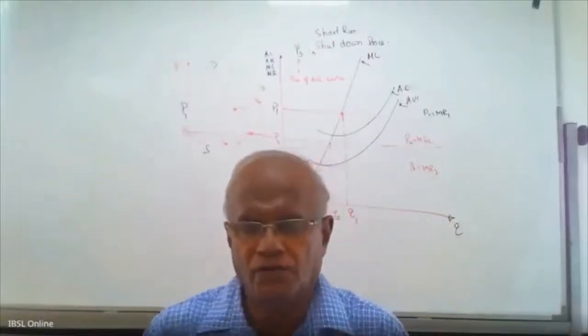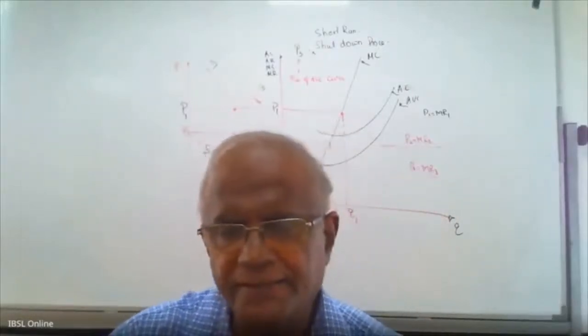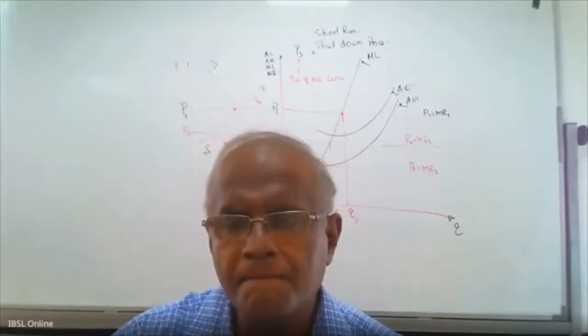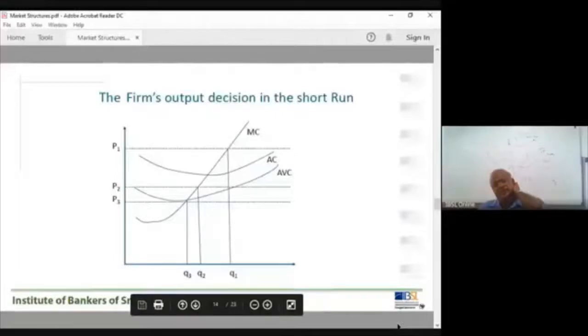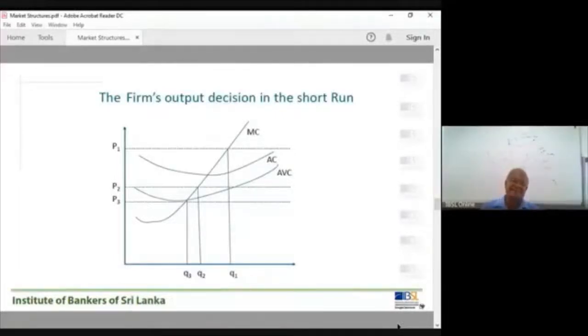Okay. Now we will go to the lesson again. Now you can understand everything. In addition to this diagram, you have the market also. This P3 is called the shutdown price. Take down: P3 is called the shutdown price. Now, why is it the shutdown price? When the market price falls below P3, to P4, P5, P6, the firm does not produce any output. The firm produces Q1, Q2, Q3 down to P3; below that, zero output is produced. That is the short-term shutdown price.